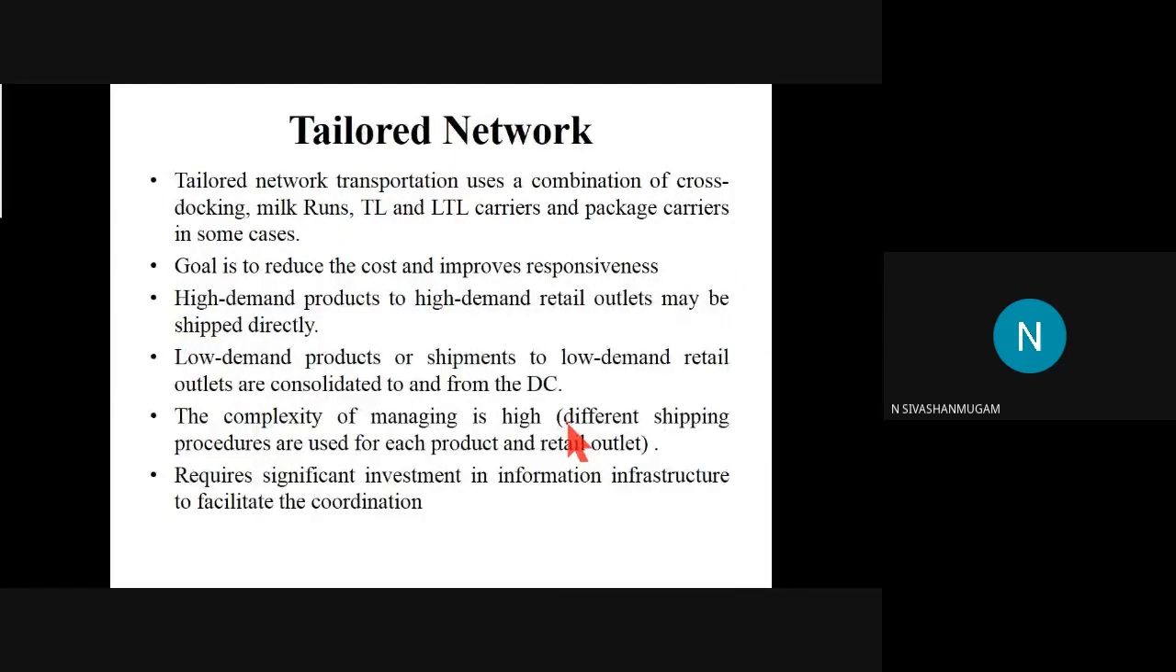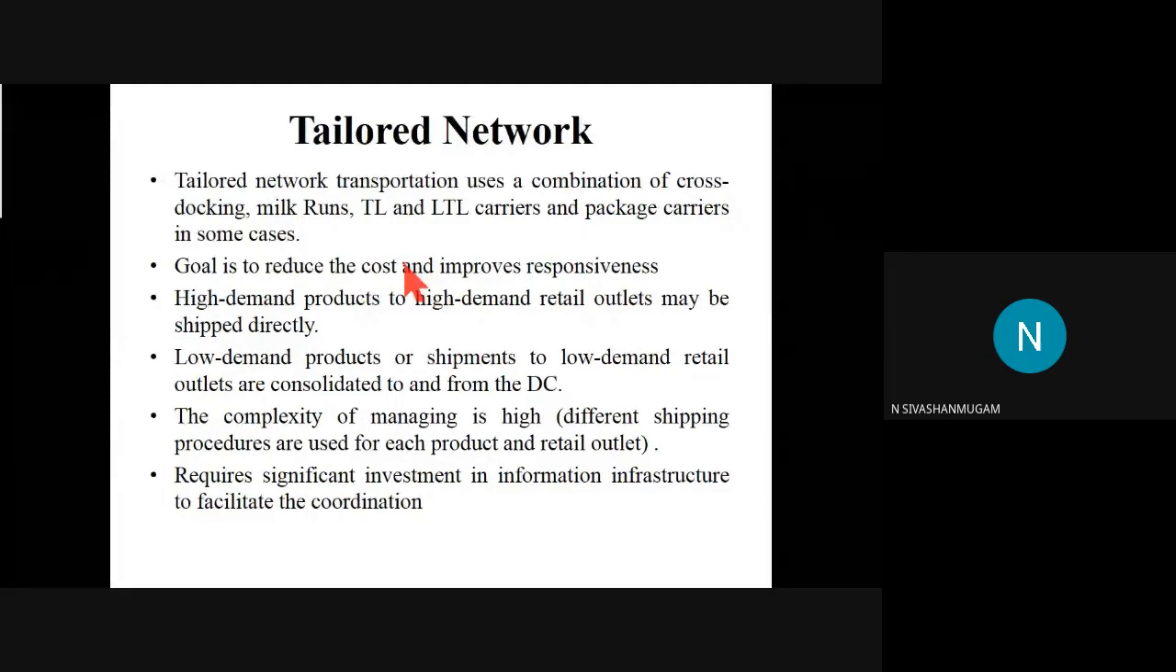And the next type of transportation is a tailored network. Okay. A tailored network is a combination of different network methods. A combination of what? A combination of cross-docking, milk run, truckload, less than truckload carriers, and package carriers. All those things, we will be collectively using all the facilities.